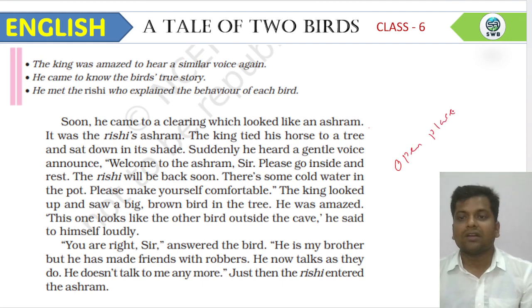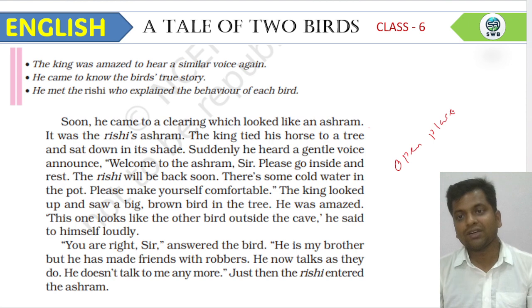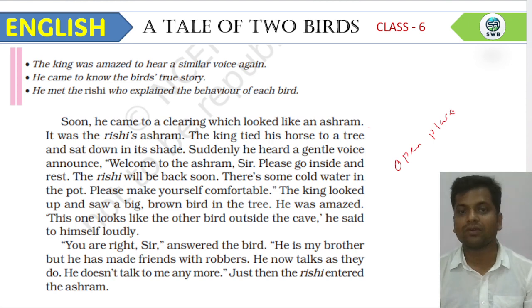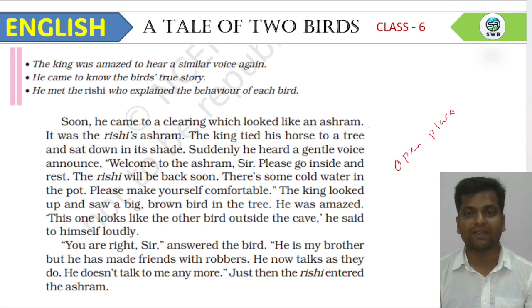So at first he was taking rest under a tree near the cave. But in order to save his life, he came to a clearing, to an open place, where he saw that near that place there is a Rishi's ashram. Okay. And the king tied his horse.